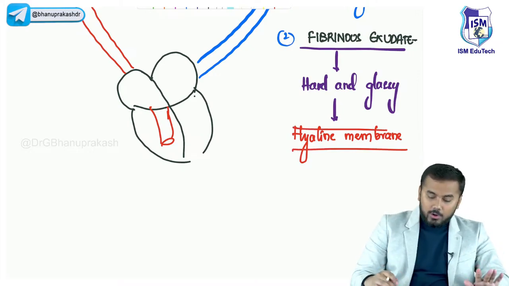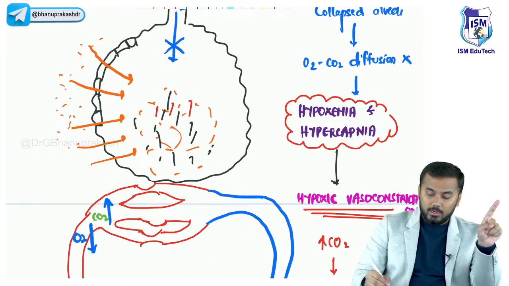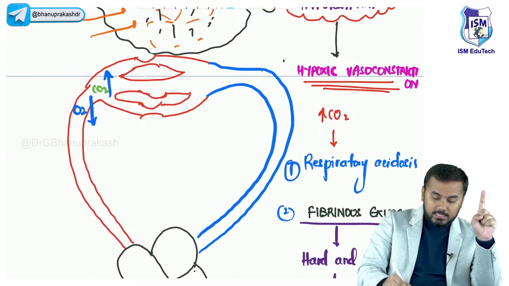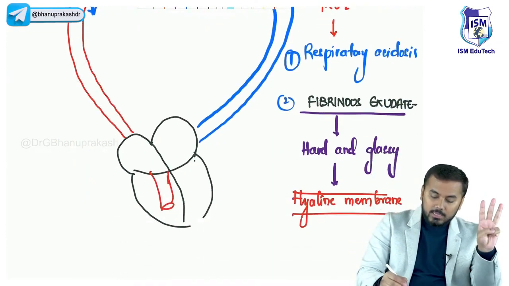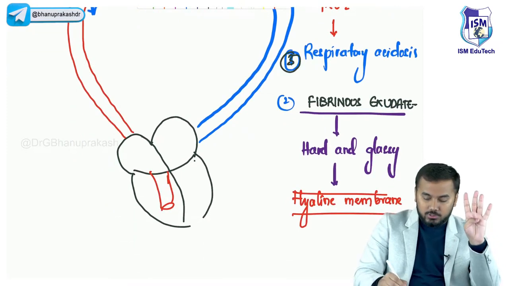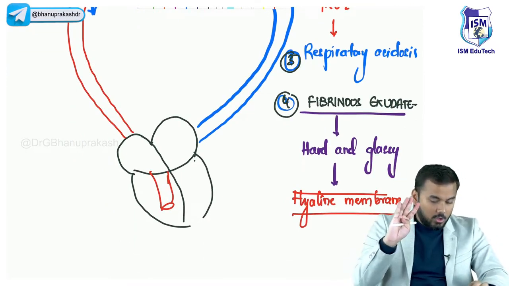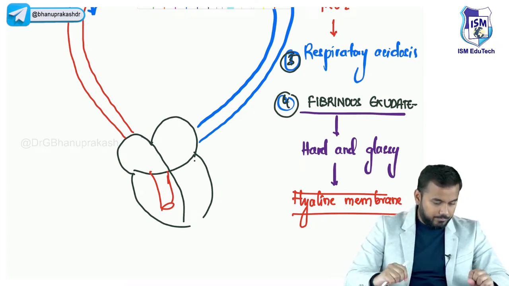Okay. So I hope guys, you understood the pathophysiology. Only 4 points you need to remember. First point is hypoxemia, hypercapnia. Because of that, the second point is hypoxic vasoconstriction. Third point is respiratory acidosis, and the fourth important point is fibrinous exudate. So these are the 4 important points which you have to remember.